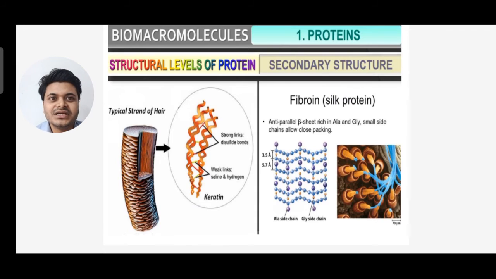So you can see a typical strand of hair. You can see keratin is there, strong links formed by disulfide bonds, and weak links formed by salt bridges and hydrogen bonds. Alright, so fibroin or silk protein, you can see an anti-parallel beta sheet rich in alanine and glycine. ALA is the short form of alanine, and GLY is the short form of glycine, and small side chains allow close packing. Alright, so you can see the keratin structure on the left-hand side and the silk fibroin or silk protein. These are the secondary level of protein.